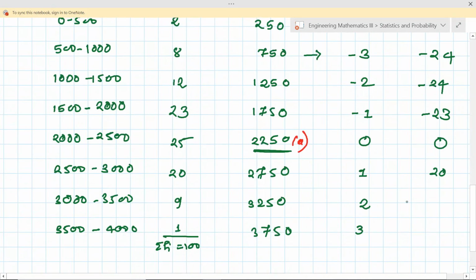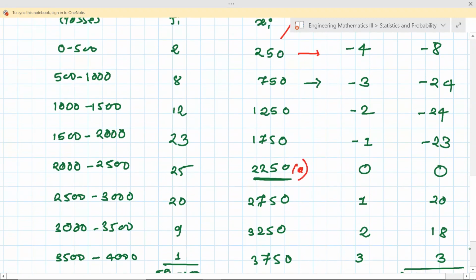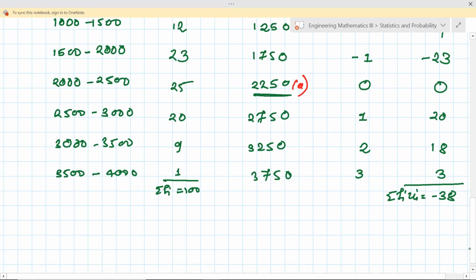And the next value is what? 9 into 2 is nothing but 18, and 1 into 3 is nothing but 3. Sum of them. So what is the summation of fiui? If we sum them, you will get minus 38. Check it. I have this value, that's why I've written it directly. So I think it is minus 38.